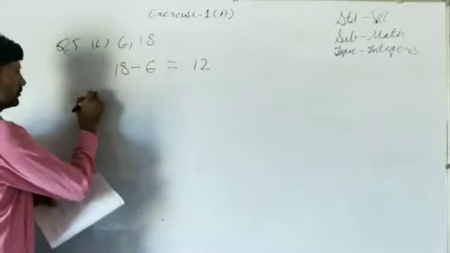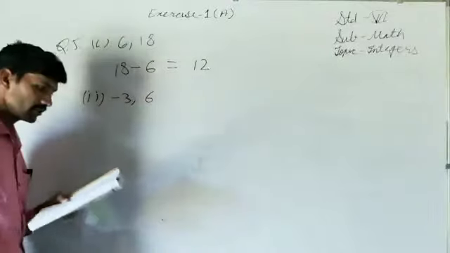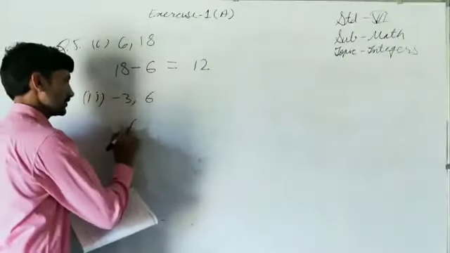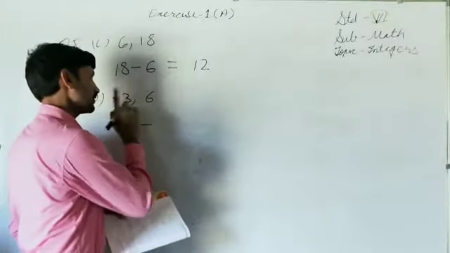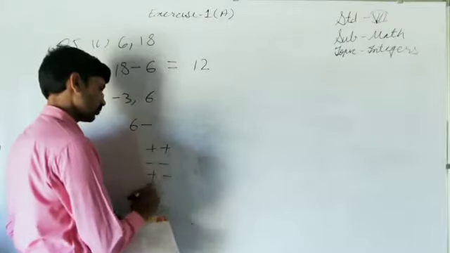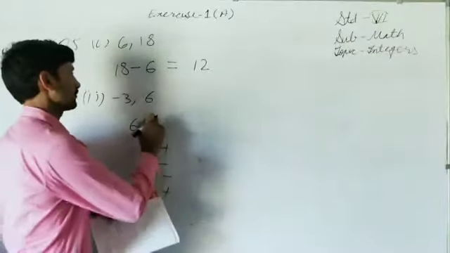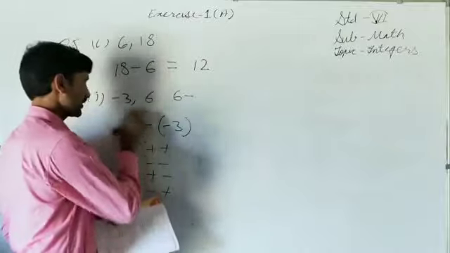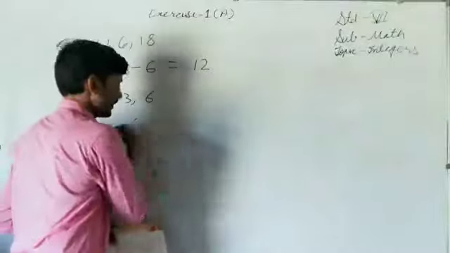Similarly, second, we only have to take care of the statement minus 3, 6. What does it say? Subtract from the second integer. So the second integer is 6. We have to subtract, so that's why the minus sign. What do we have to subtract? The first integer. So plus plus or minus minus or plus minus or minus plus can't be written continuously together. So that's why we put the bracket. We have to subtract minus 3. Otherwise it will be 6 minus. We want to subtract, the integer is minus 3. So let us simplify it.